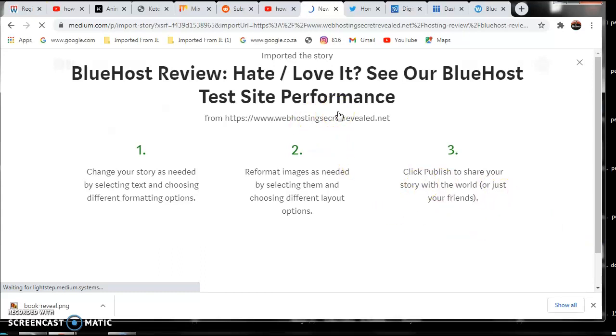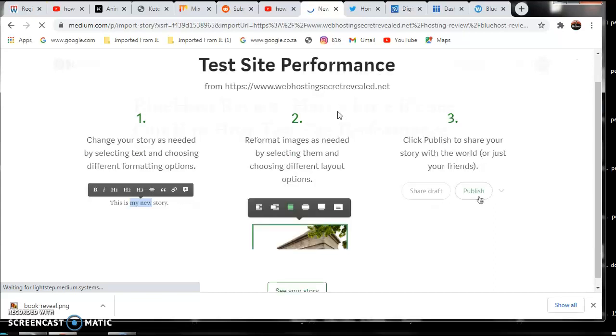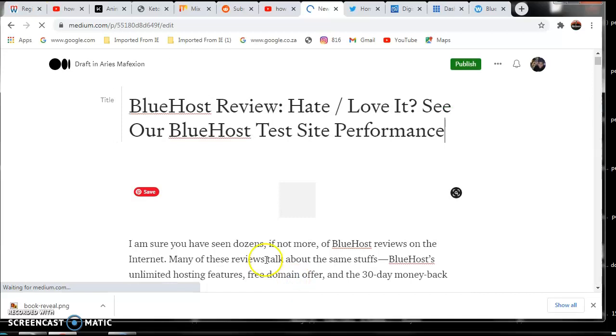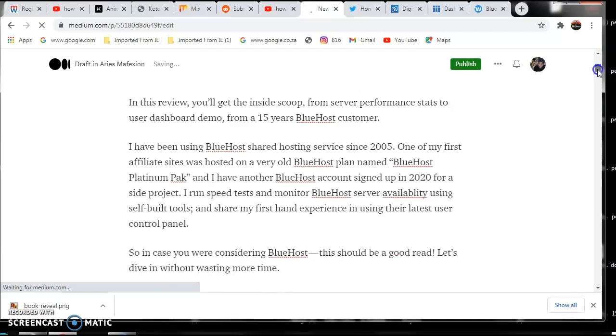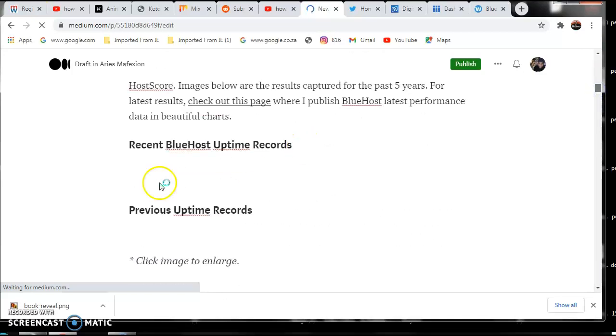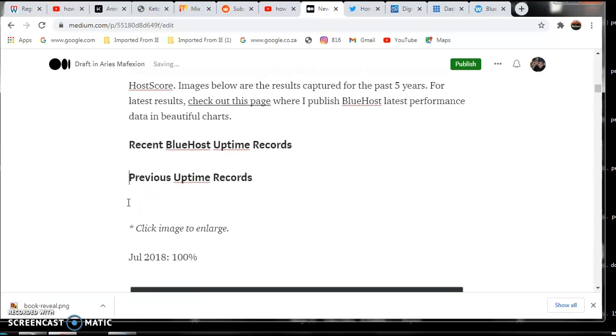So guys, you just import the story into your Medium.com, and then go inside your articles. Include your affiliate link, the one that you will get from Bluehost. All right. Include your affiliate link. As you can see, it's now a story. It is more like I've written the story myself. All right. So you just come here, rearrange the story, make sure everything is right. Where there is space, make sure you close the spaces there.